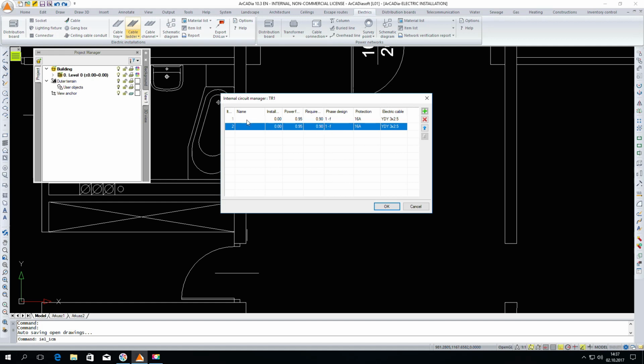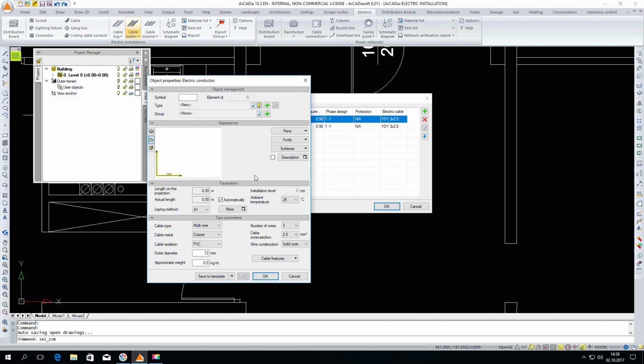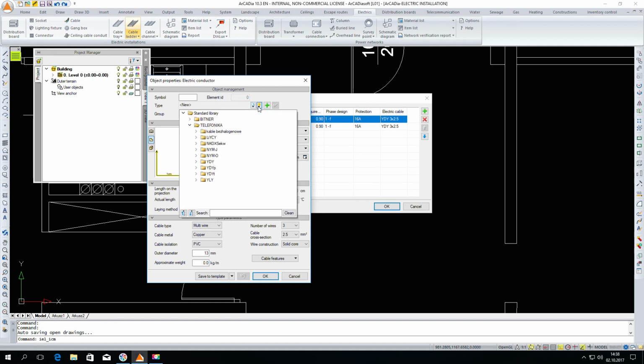We can call the first circuit sockets. The second one will be related to the lighting. We can insert individual elements, but we can also choose the appropriate electrical cable from the standard library.